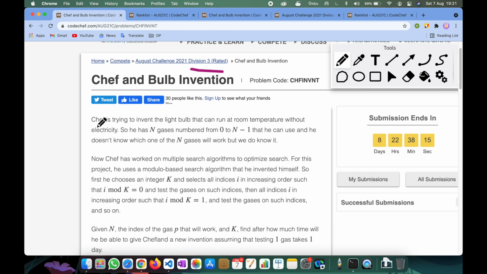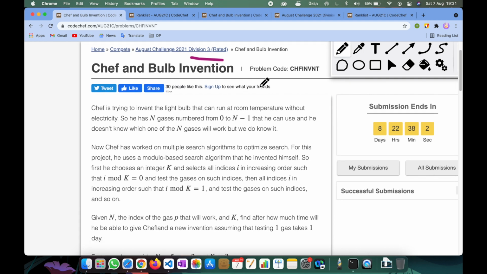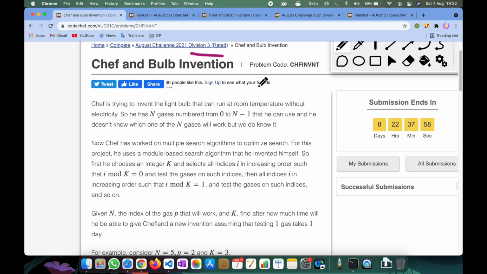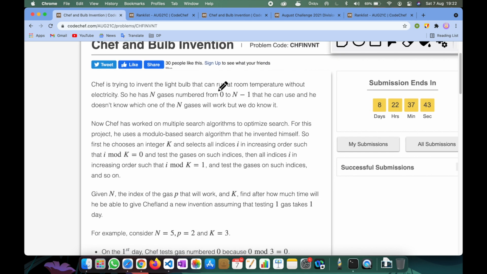Chef is trying to invent a light bulb which runs on temperature without electricity. There are N gases, numbered from 0 to N minus 1. He can use one, and he does not know which one of the N gases will work, but we do know it. So we know the answer, but he doesn't, right?